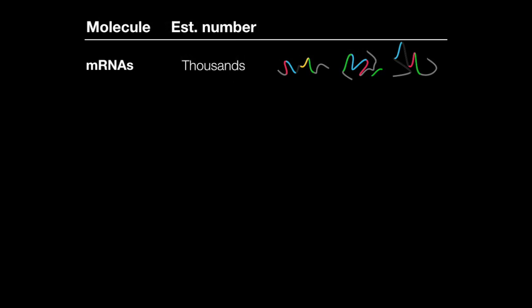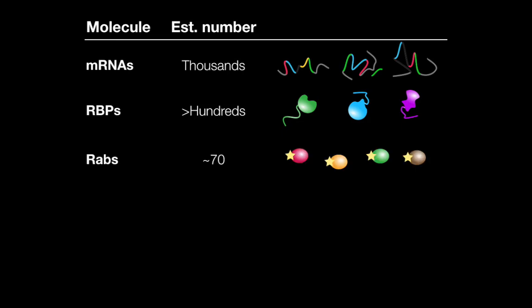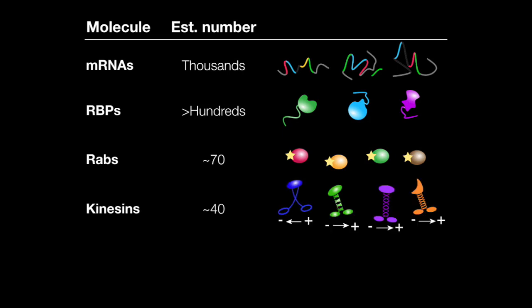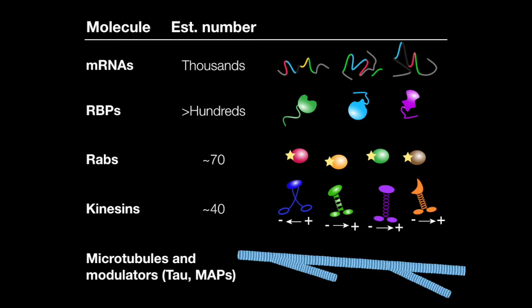There are thousands of mRNAs that are thought to be localized with specific patterns in cells. There are hundreds, if not thousands, of RNA binding proteins that can recognize these mRNAs through recognition of cis elements, for example, primary sequence or secondary structure. There are also many different Rab proteins that specify the identity of vesicles. There are also at least 40 different kinesins that have different properties and recognize different subsets of cargos. All of these components can then travel along microtubules, which can themselves be modulated by tau and MAP proteins.